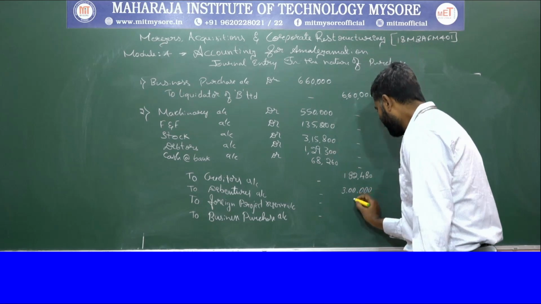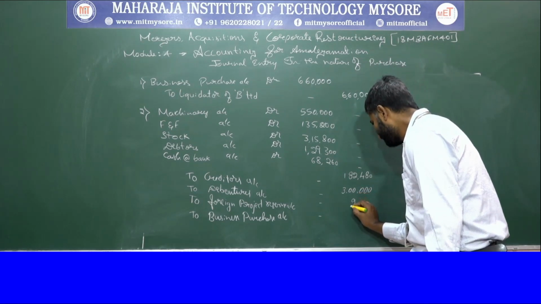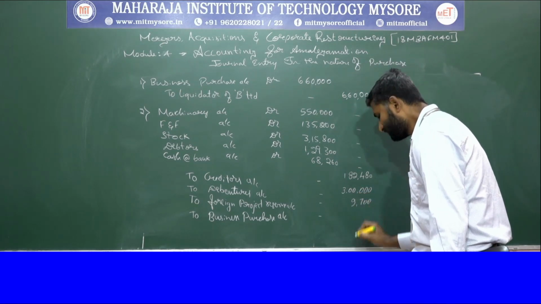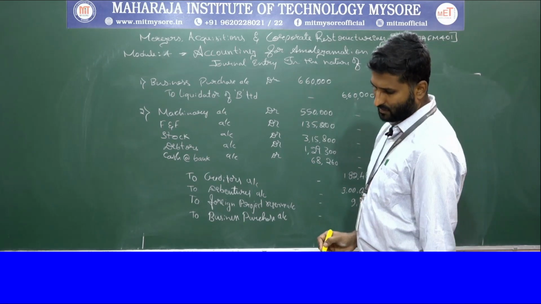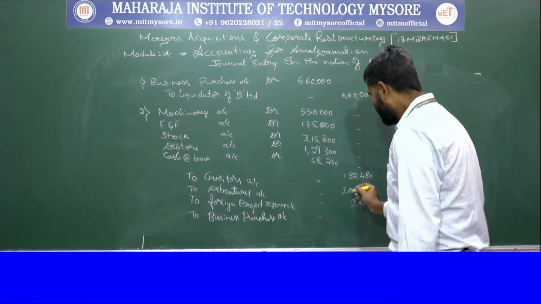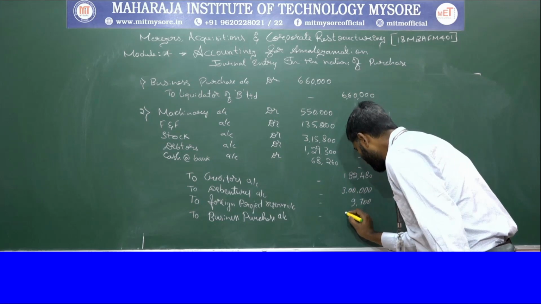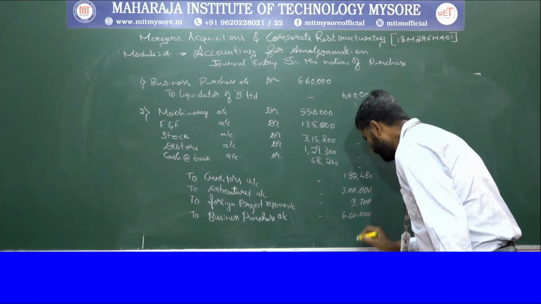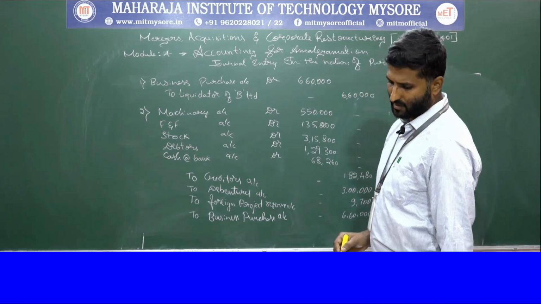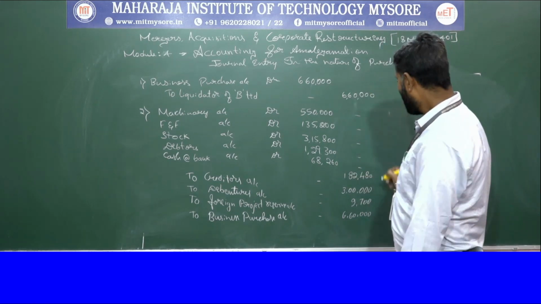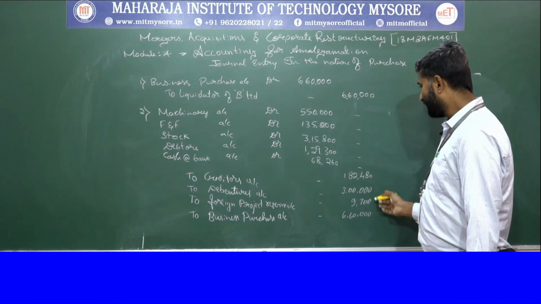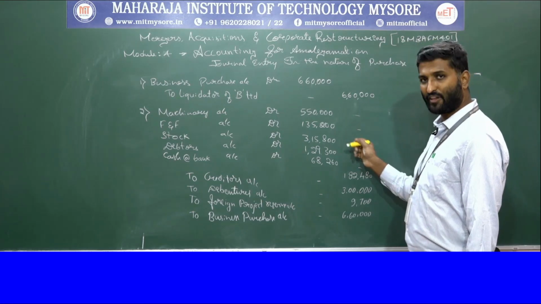And foreign project reserve is 9,700. And the business purchase consideration account is 6,60,000.